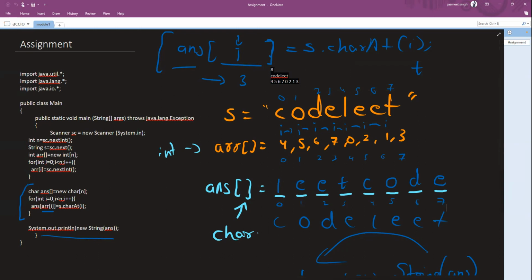So arr i is an index location and character i is the character present at the ith location. Yes, arr i is the index location, that is the new location where the character should be. Can we also use valueOf function? Yes, you can use valueOf function. See, coding can be done in several ways, so it's up to you how you want to do it.